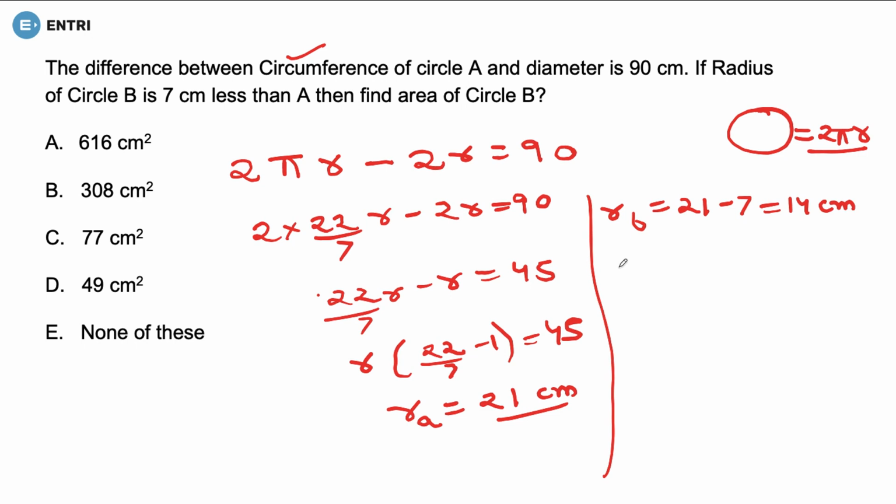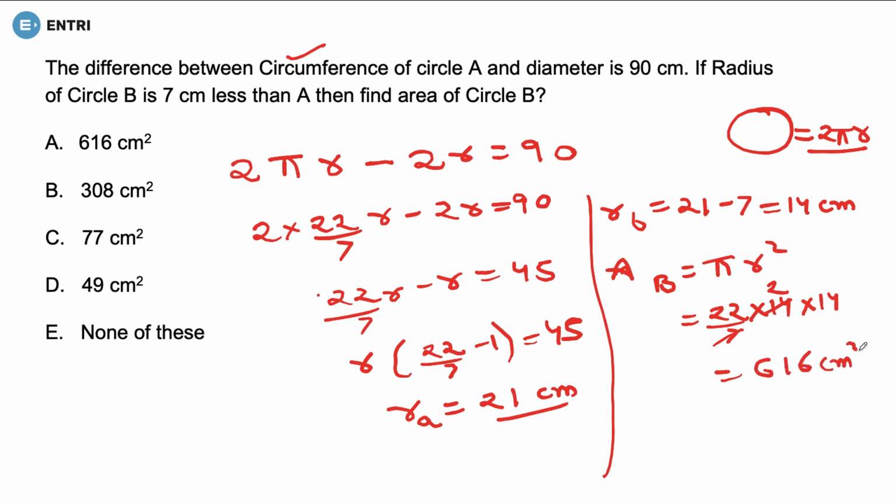And we clearly know what the area of a circle is. So the area of circle B would be equal to pi r square, that is equal to 22 by 7 into 14 into 14, and this is going to give us what? 7 2s are 14, 14 to 28, 28 cross 22 is going to give me 616 centimeter square. So is there any option? Yeah, option number A is correct. Fine. Let's move on to the next question.